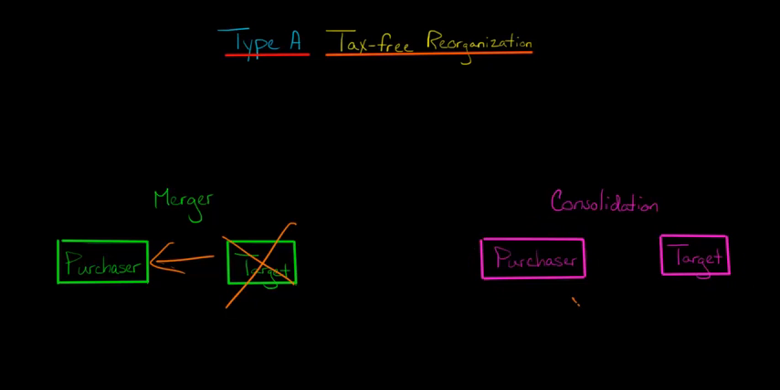Now with consolidation, you've got, again, a purchaser and a target, obviously, but now they're going to create another company. We'll call this company three, and so they are going to be consolidated. Both of these are now going to become part of this new company, company three. So you've got mergers, and you've got consolidations.